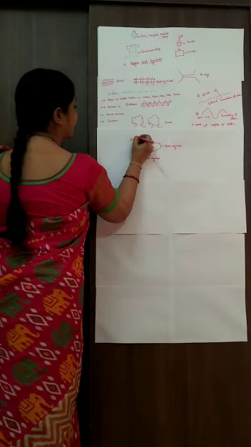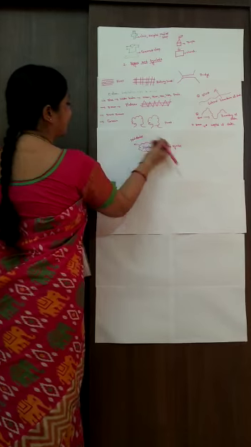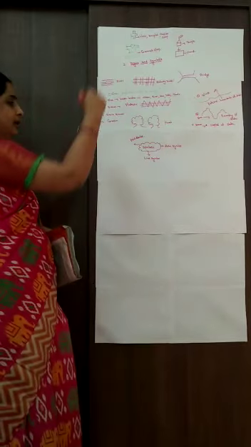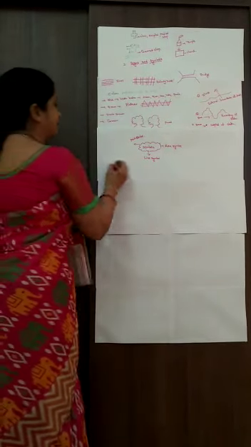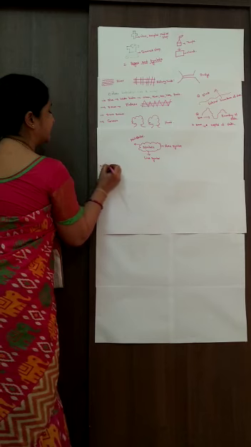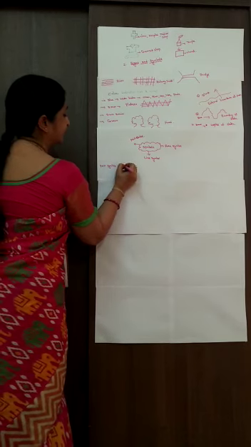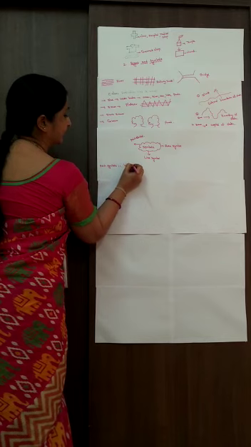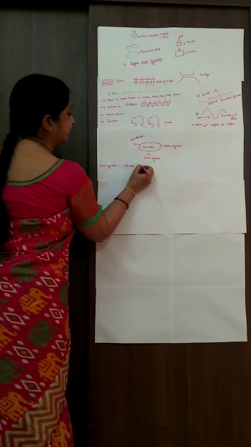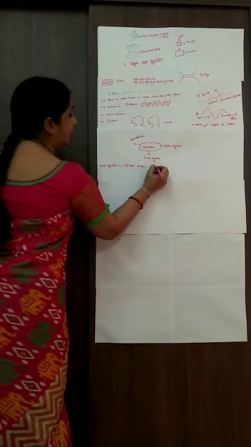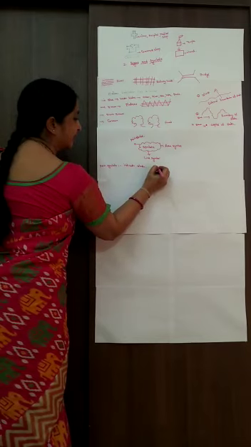So just now I told you children, what is a point symbol? Can you look at the board and tell me what the point symbol is? Yes, point symbol indicates states, right? This is a point.